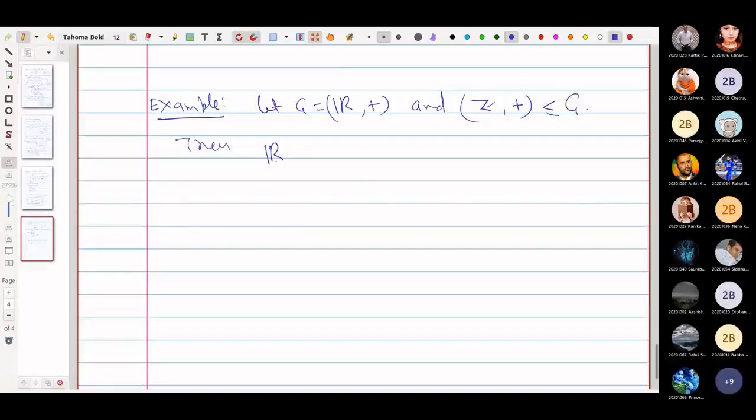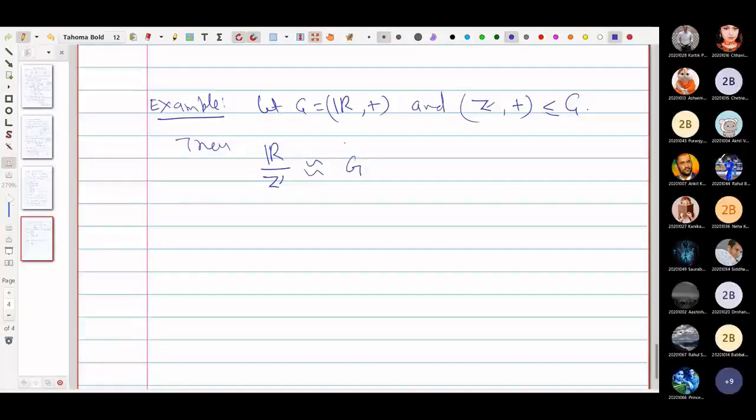And one thing you know is that Z is normal in R. So we can talk about this quotient group, and this is isomorphic to the set of all complex numbers with absolute value 1.